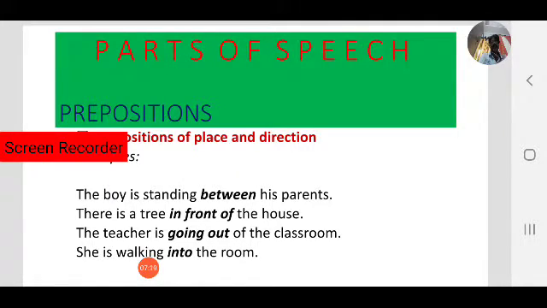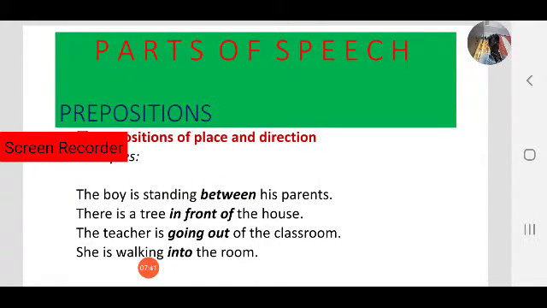There is a tree in front of the house. Observe, there is a tree in front of the house. What is the preposition here? Yes, in front of. So then we have to ask, where is the house or where is the tree?